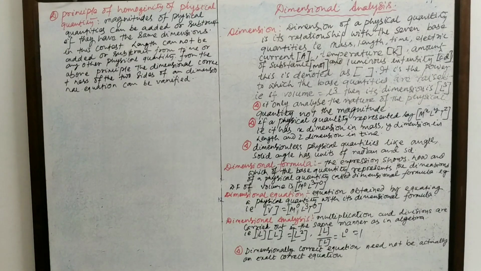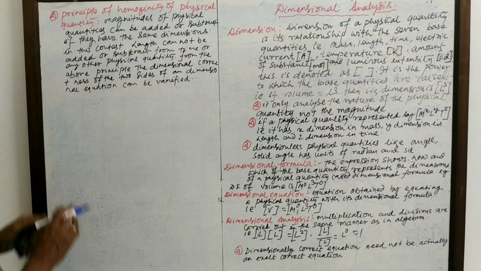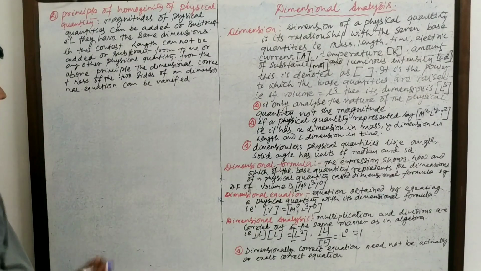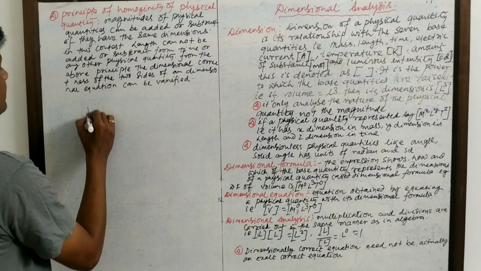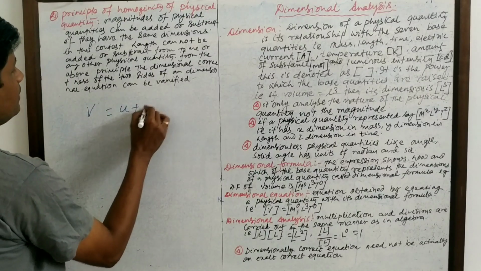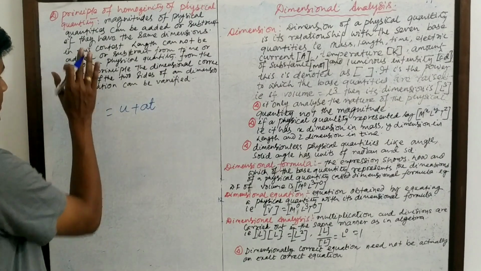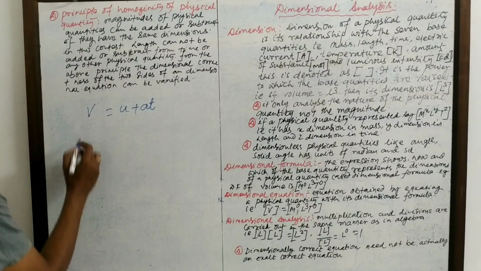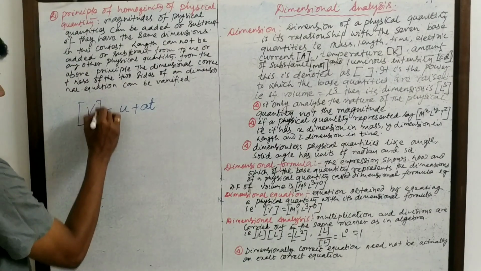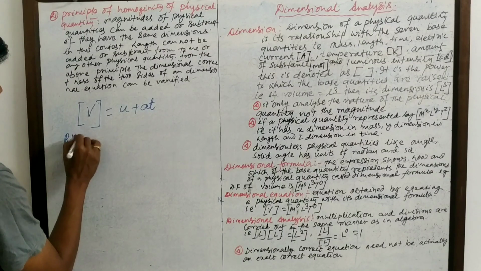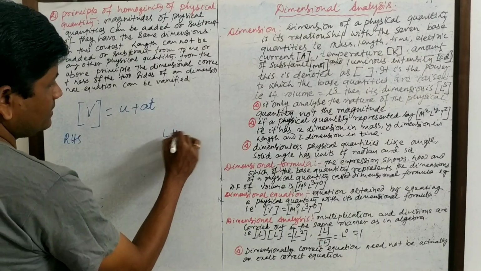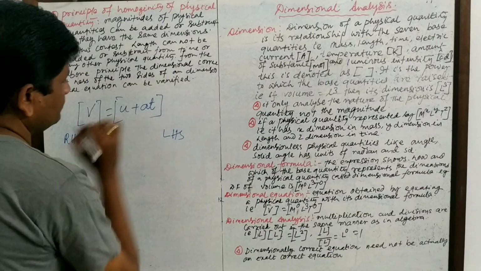The principle of homogeneity of physical quantities is used for the verification of the homogeneity of an equation. Let an equation be v is equal to u plus at. We can verify this equation using principle of homogeneity, that is, the dimension of v, the LHS, must be equal to the dimension of the RHS.